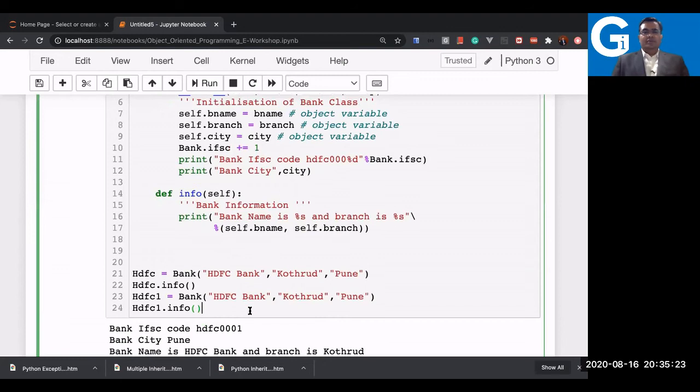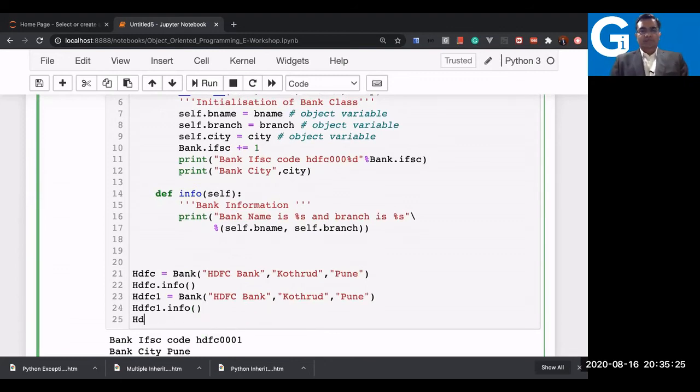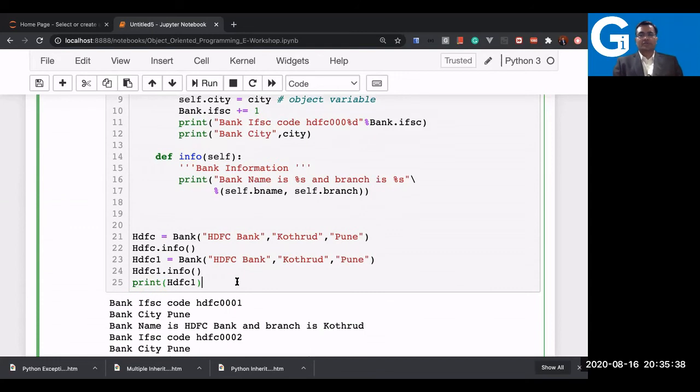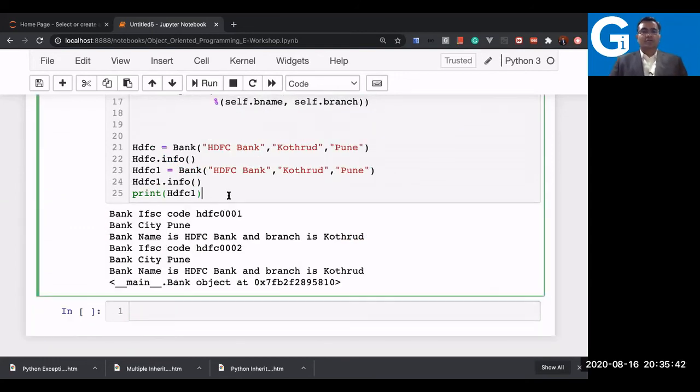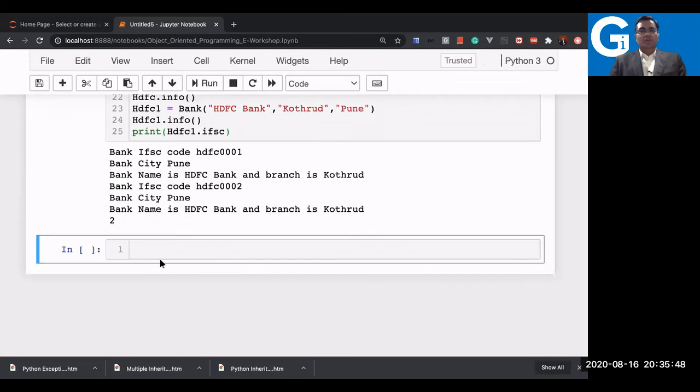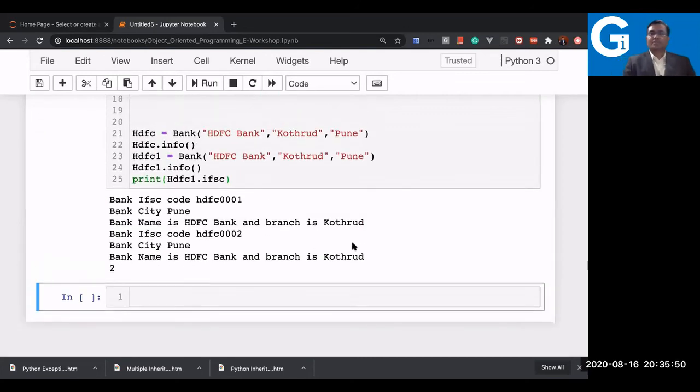Now in case you want to print it, just print HDFC 1. Let's print this and see how it works. So you say, oh, I had to print the IFSC, not the HDFC. So dot IFSC. So I'm getting that, accessible to the object.